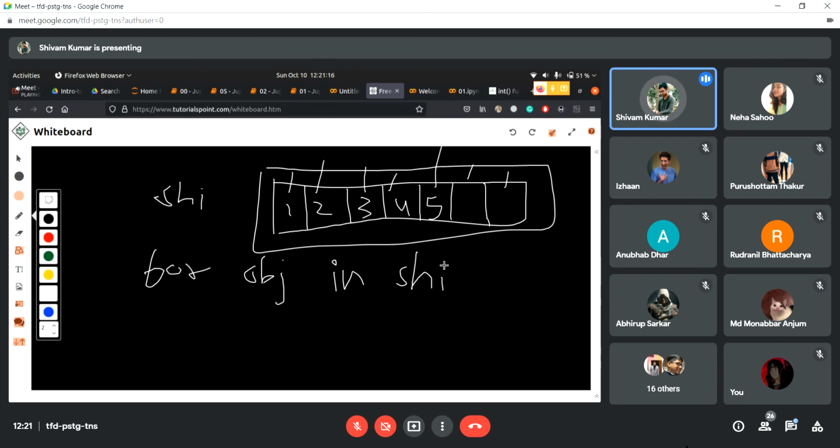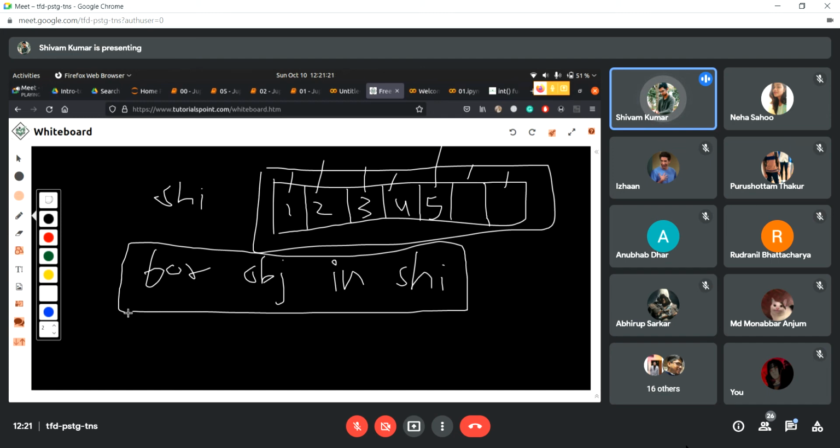What do you understand by this statement? If you just read it in plain English, for object in Shivam just means an object in Shivam, right? I'm trying to refer to an object in Shivam. So what is an object in Shivam? Shivam is this collection, and an object inside it is one. That's where for comes in. For an object in Shivam, we're trying to get one. So for object in Shivam refers to the first object in Shivam.